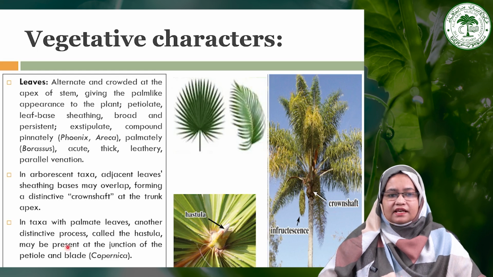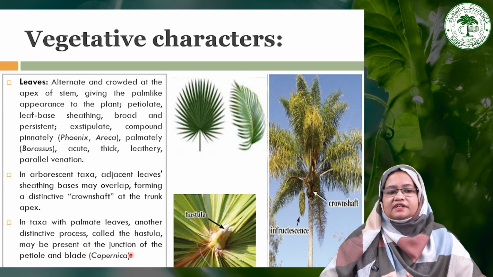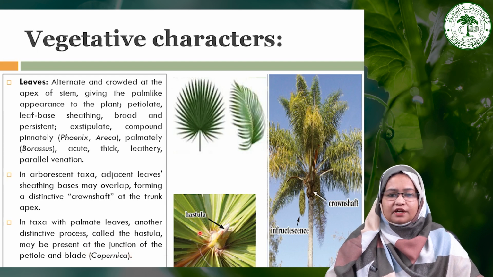And besides this, in some other taxa which have palmate leaves, there is a distinctive process called hastula, as you can see here, that may be present at the junction between the petiole and blade. So you can see here at the junction of the petiole and the blade there is a formation of a hastula, as in the case of Caryota.